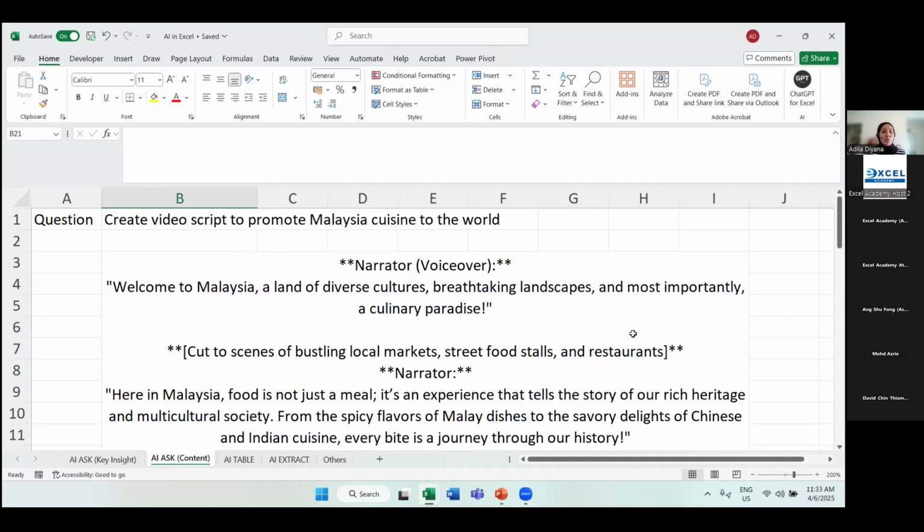Right, so we are done with AI.ASK. Number 1 suggestion is to use it for key insight. Number 2, we can use it for content. So if you can give me around 1 minute, let me just read a question that we have here.